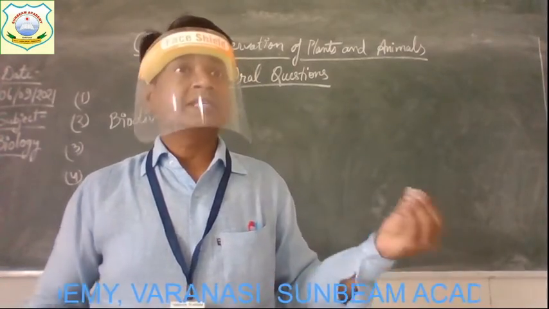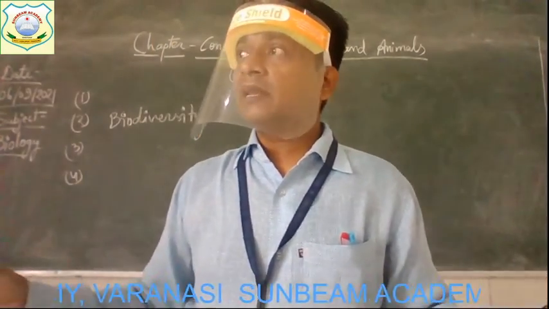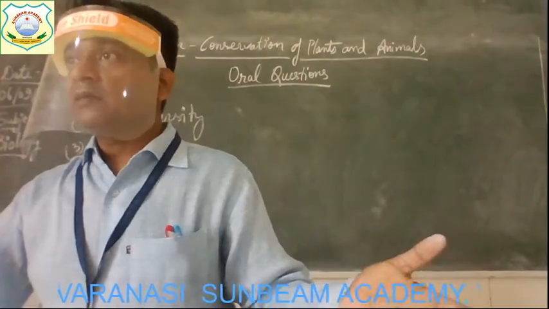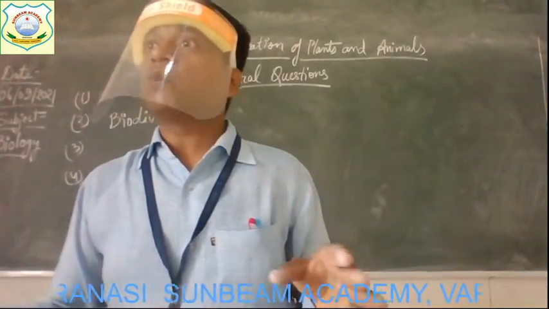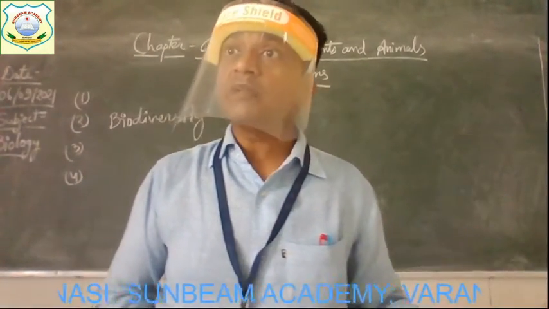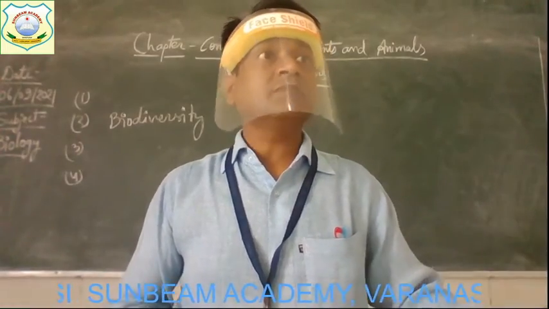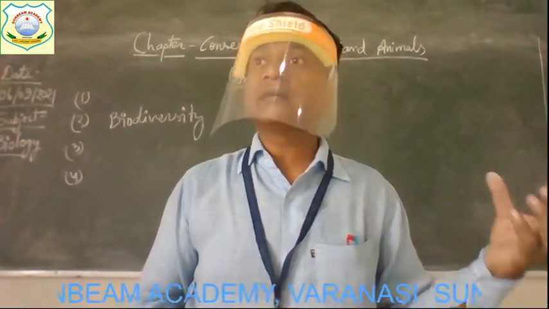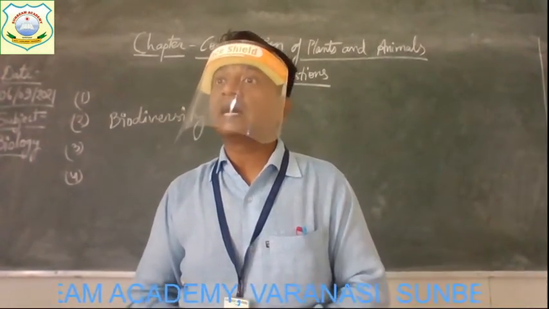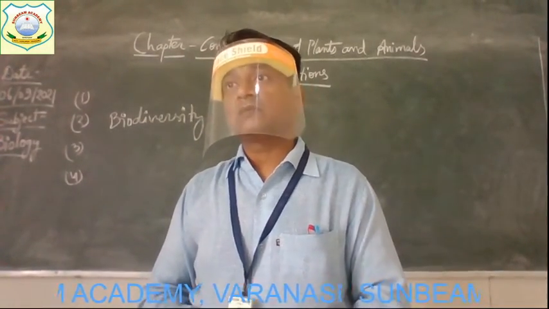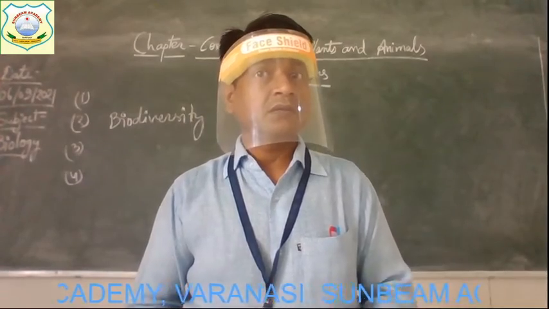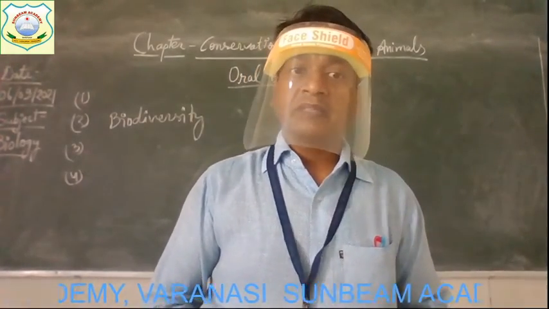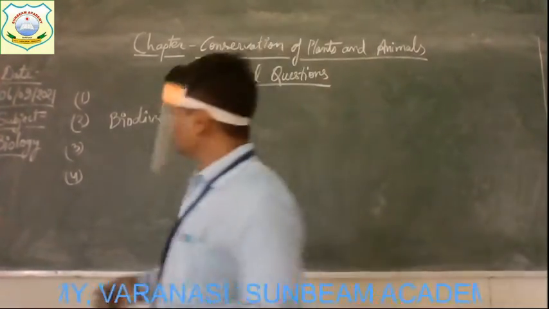Get it? Next one, if plants will not be there, the soil will be naked and can easily be eroded by moving water and wind. So soil erosion will be there. So all these problems can be created. These all effects can be caused by the cutting down of trees of a place. Okay, right? Now the next, last question, number 5.